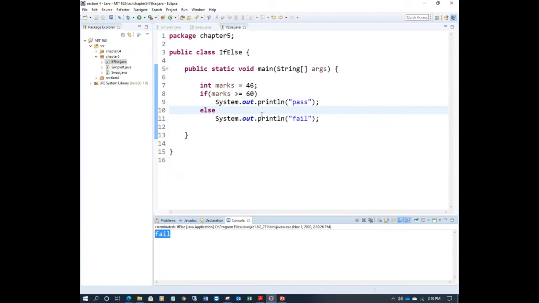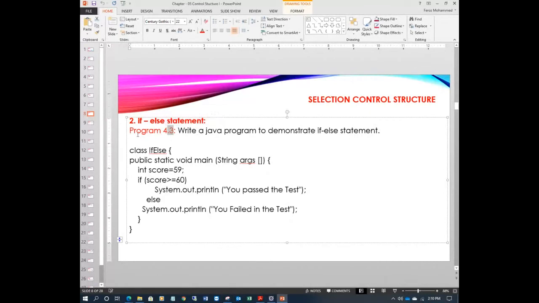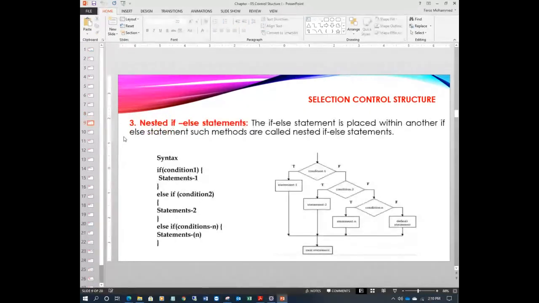So we have to carefully watch the braces, especially in the exams, right? So this is the simple if else statement. We'll see the same test for your demonstration for 4.3. Any other questions here?